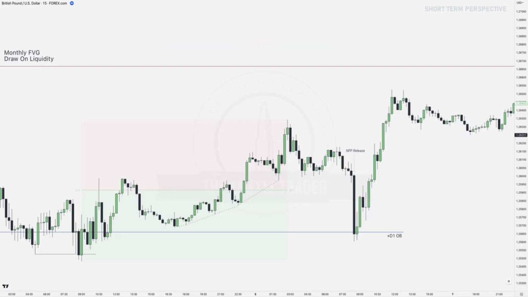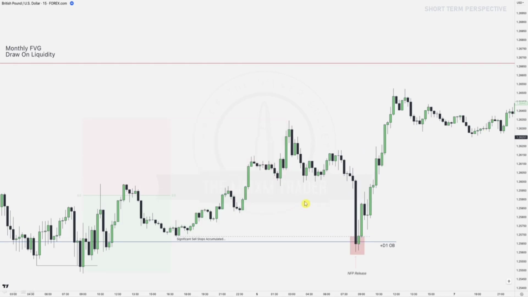Over here we have some more lipstick on the chart, right? We've got that discount into premium range. Before the news release, where is market price at? We're in these discount levels, because the news release is over here and we are still in this premium area, so it's more likely to draw lower. Are there any significant sell stops being taken yet? No, they are not, because we've got all these failure swings down here, failure swing here. So it's highly likely NFP will continue down into those sell stops before reversing.